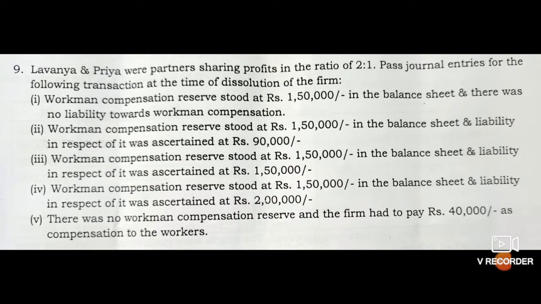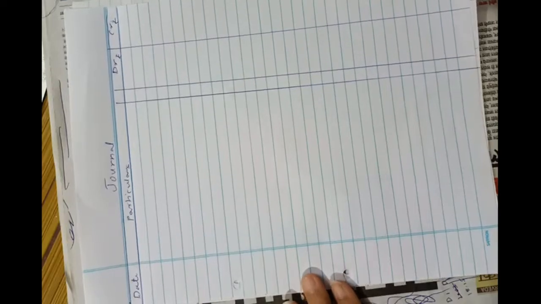Fourth, workmen compensation reserve stood at rupees 1,50,000 and liability in respect of it was ascertained at rupees 2 lakhs. And the last, there was no workmen compensation reserve and the firm had to pay rupees 40,000 as compensation to the workers. Okay, so let's start the problem.